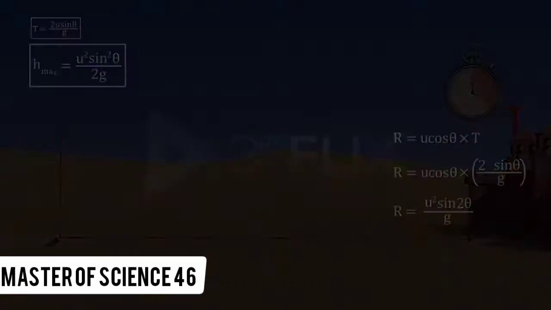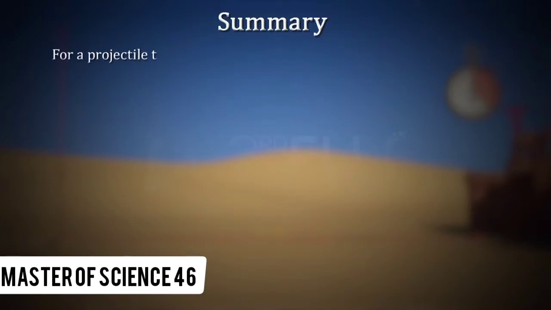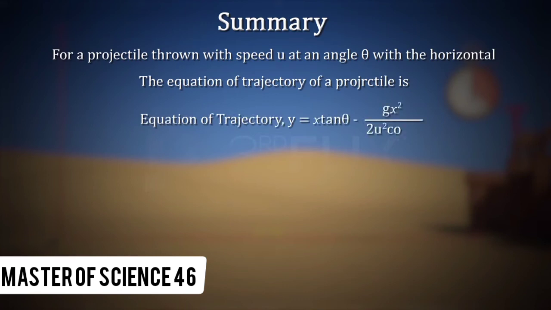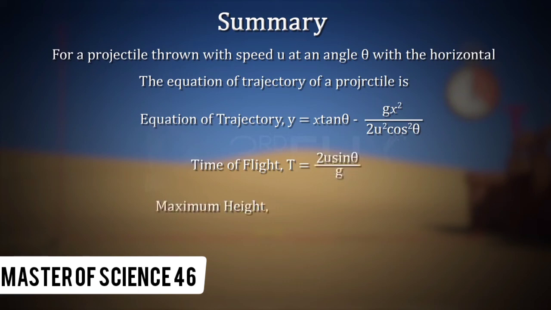Summary. For a projectile thrown with speed u at an angle theta with the horizontal, the equation of trajectory is y equals x tan theta minus g x square by 2u square cos square theta, which indicates it is a parabolic curve. The time of flight is 2u sin theta by g. The maximum height is u square sin square theta by 2g. The range is u square sin 2 theta by g.